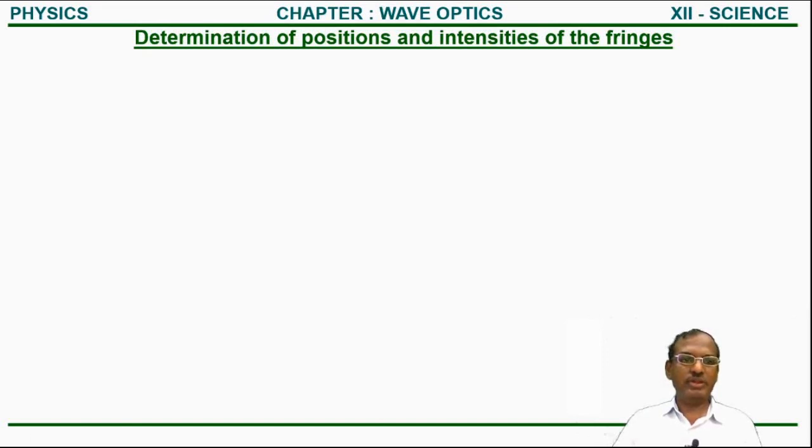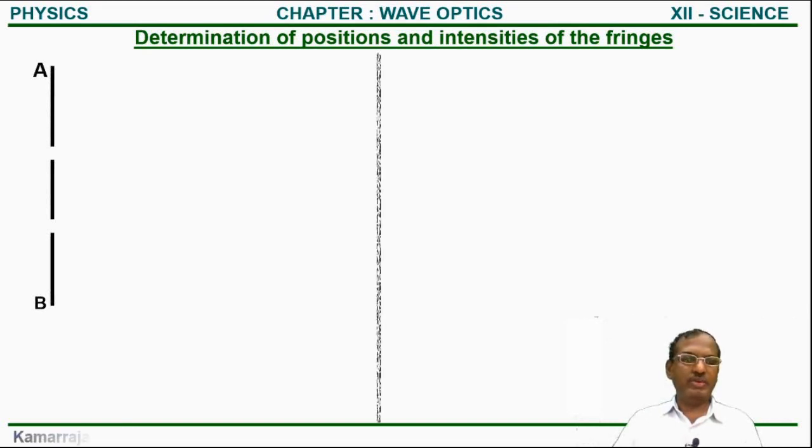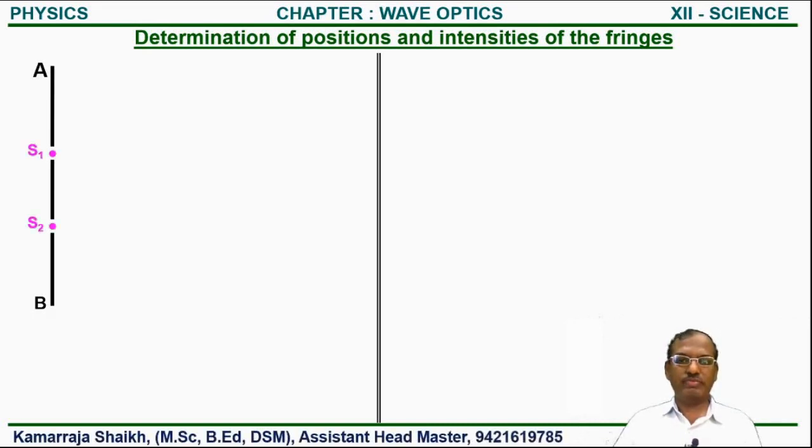Here is a slit AB. That slit AB has two openings, that both openings are linear openings and both linear openings are parallel to each other, as well as that both openings are very close to each other, so that two openings will act as the two sources of light. Both light sources are linear sources, and the distance between that two sources is the small d.